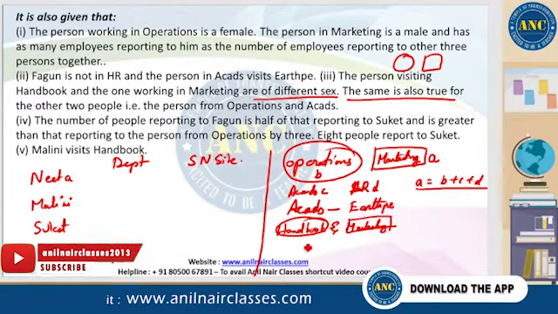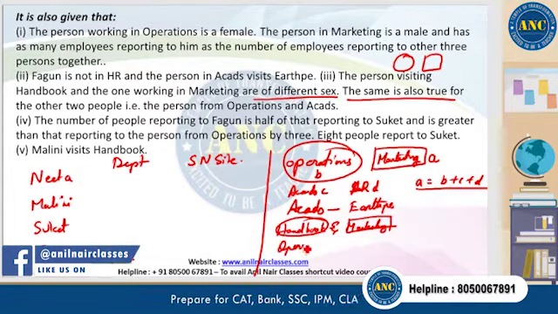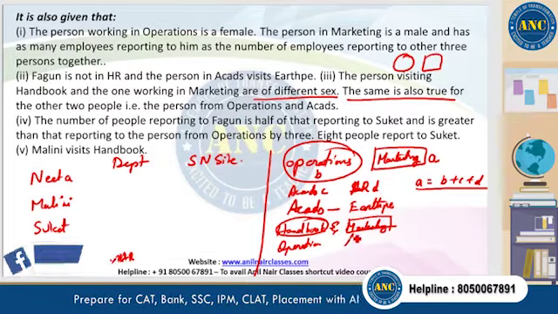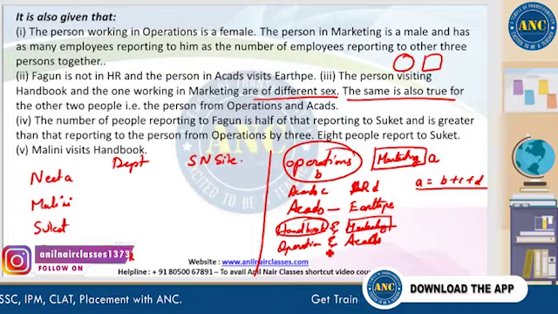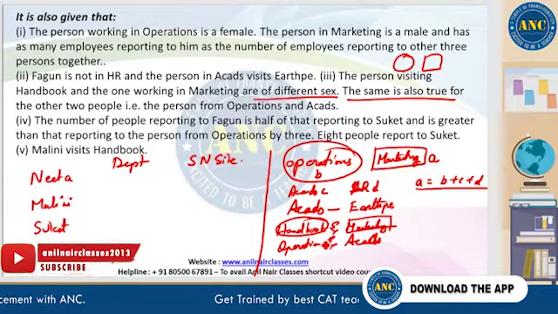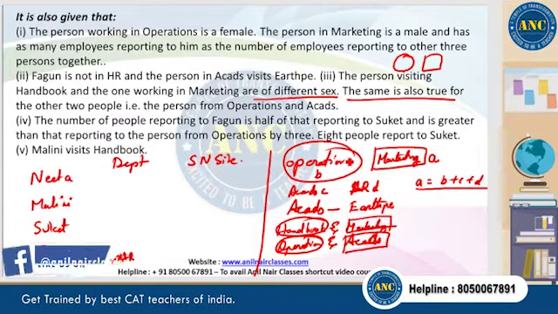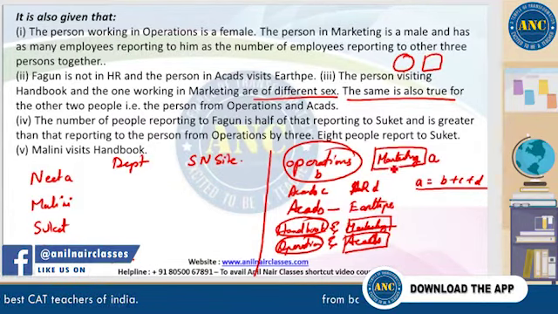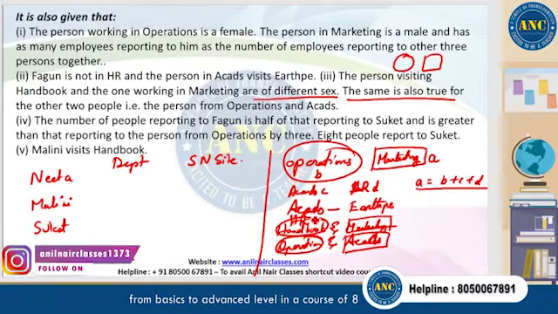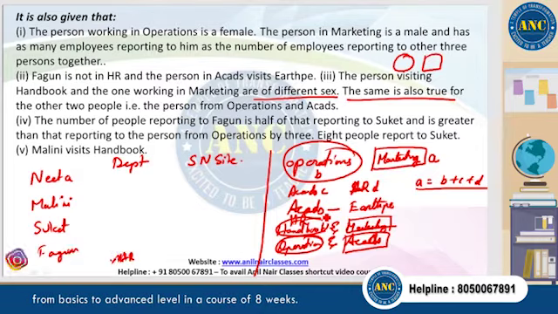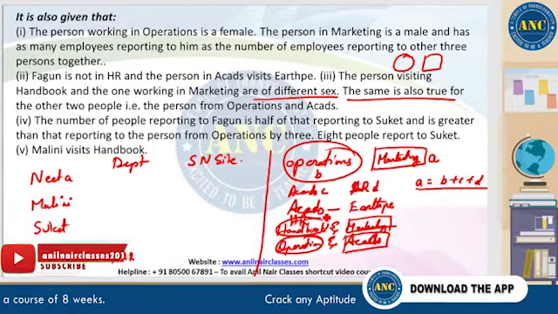If you're talking of handbook and marketing, the other two people, one is from operations and the other is from accounts, right? These two are also of a different gender, but we know operations is a female, so accounts must be a male. We knew this. Operations is a female, as given in the initial statement, which means the handbook person should be HR. So HR must be owning the handbook, right?